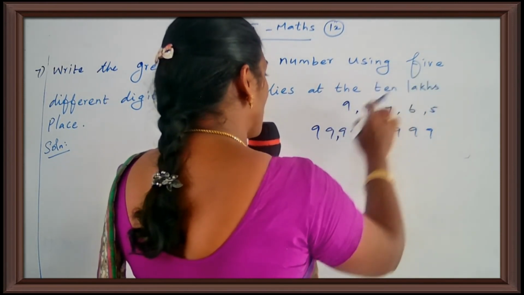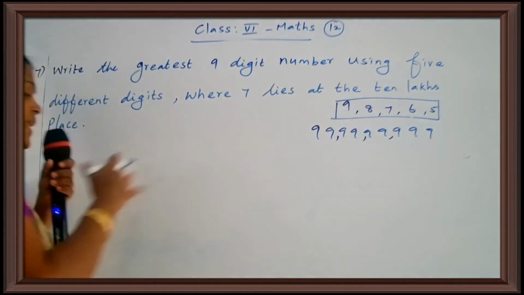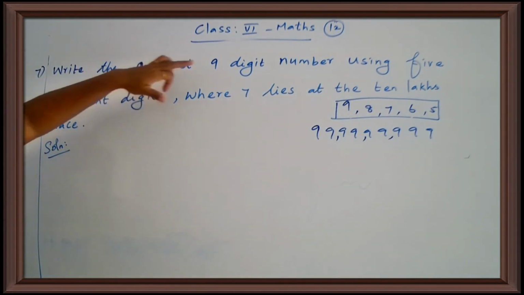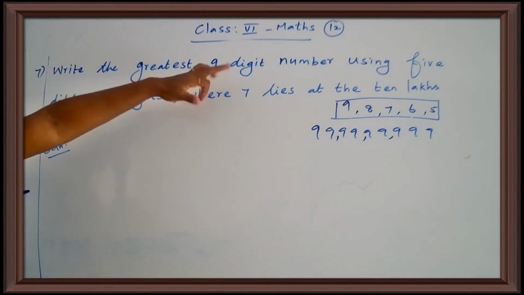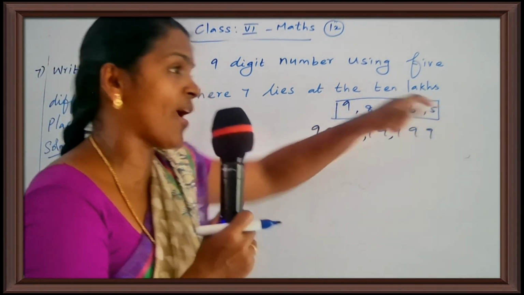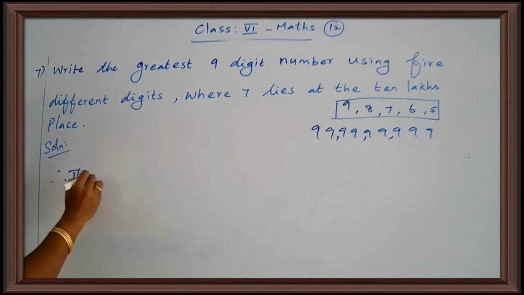So what should we do? Using 9 8 7 6 5, next we are going to find our answer. Write the greatest 9 digit number using 5 different digits. The digits are 9 8 7 6 5. Okay, so therefore the record number, say that answer. The record number is,